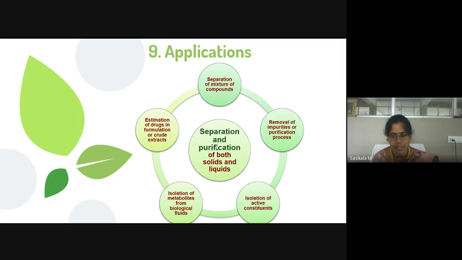Then isolation of active constituents. Active here represents therapeutically active constituents that can be isolated from a mixture. Then isolation of metabolites from biological fluids. As I have already said, metabolites can be isolated from biological fluids like blood, urine, and different biological samples. We can isolate metabolites from other interferences. Okay, and we can quantify, and even check the bioavailability of the metabolite or drug that has been administered to the patient. Everything can be analyzed after isolation from the mixture.